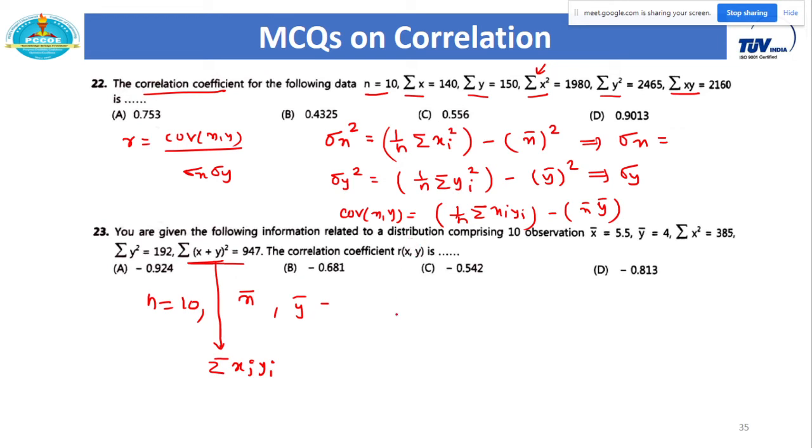For r we need the covariance and the standard deviations, sigma x and sigma y, correct? Sigma x we have to calculate using the same formula, and sigma y also using the same formula. For covariance you will get summation xi yi from the given data, and x bar, y bar are already given. So everything is there, just apply the proper formula and perform the calculation accordingly. I will share the formula sheet also, so from there you can understand the formulas one by one. This part I already calculated, how to find the summation of xi yi from x plus y whole square.